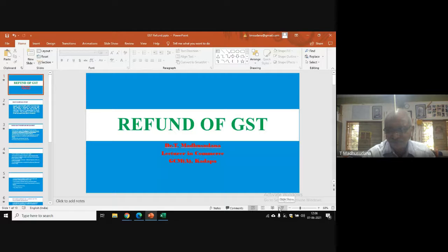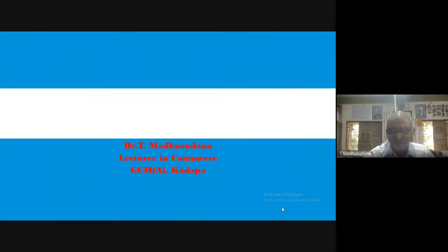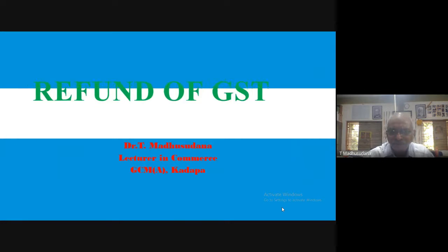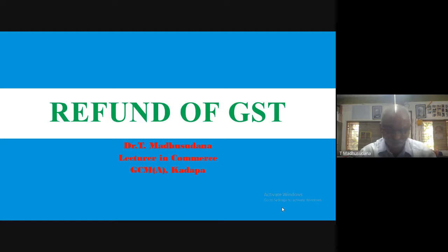And in the previous class, we have learned about the various returns, or what are the services on which the GST was levied as per the GST Act.